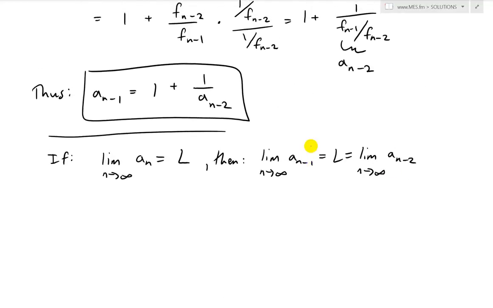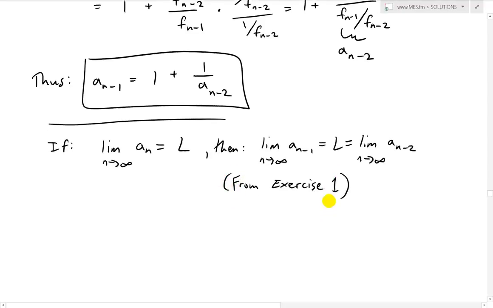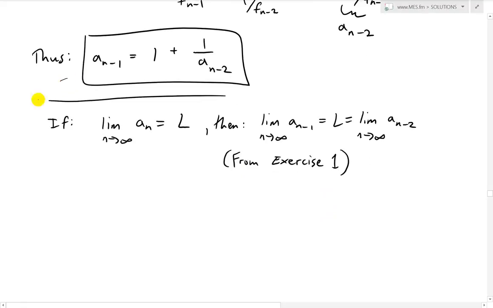So from exercise 1, and also using a bit of deduction, we take this An from above.